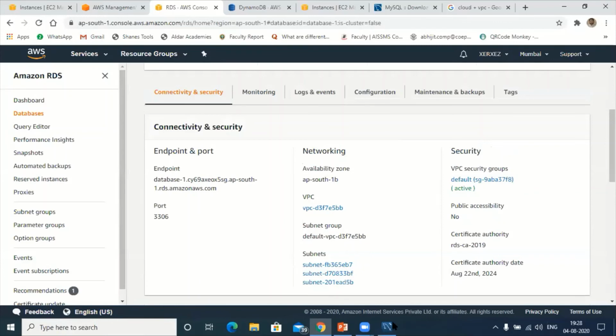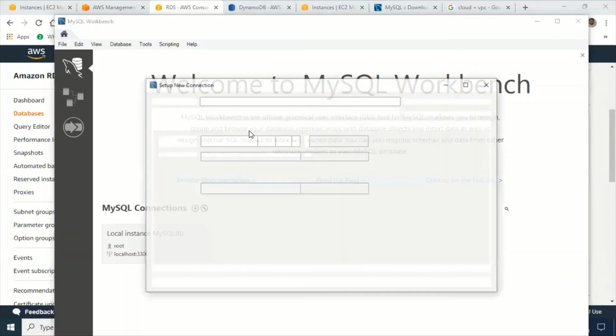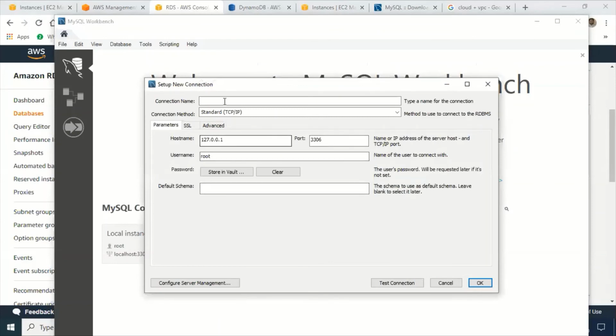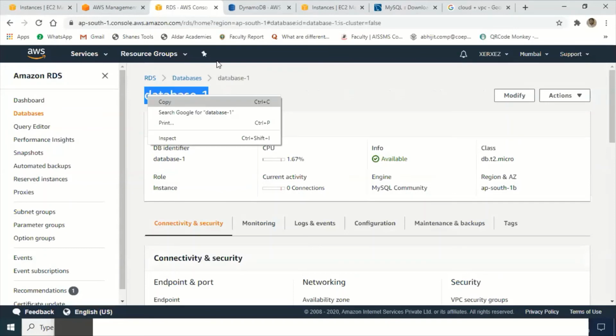Now, after successful installation of MySQL Workbench, click on the plus button. Here also. Now next, after clicking on the plus button, give the name of your RDS database. My database name is the identifier. Directly I'll give this database name.